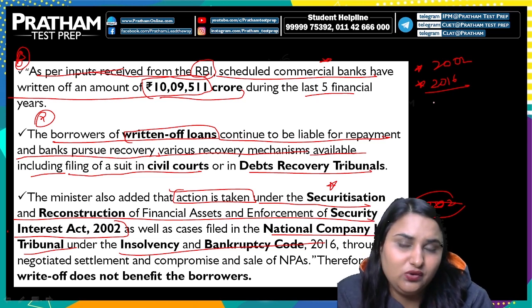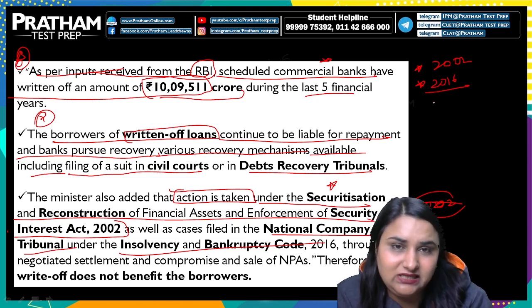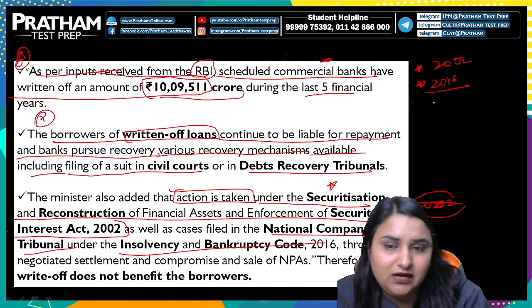So they, through negotiated settlement and compromise and the sale of NPA, उसको already recover कर चुके हैं.